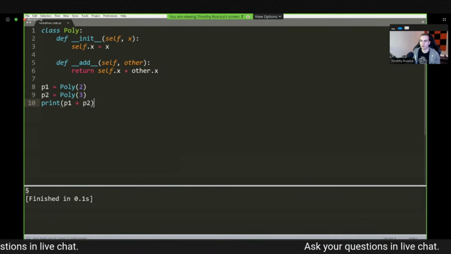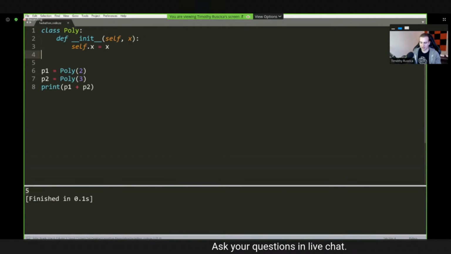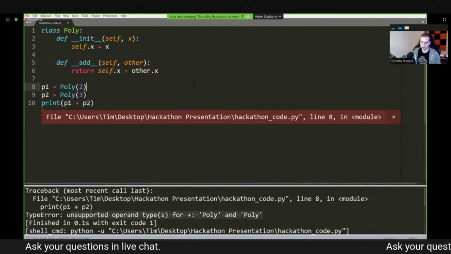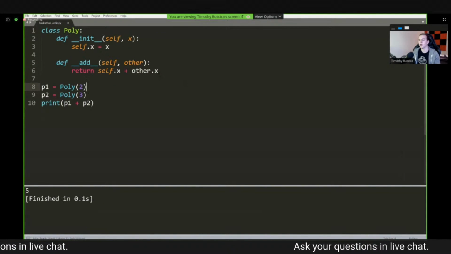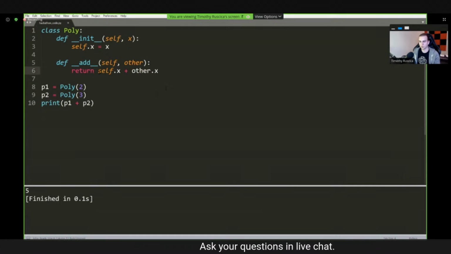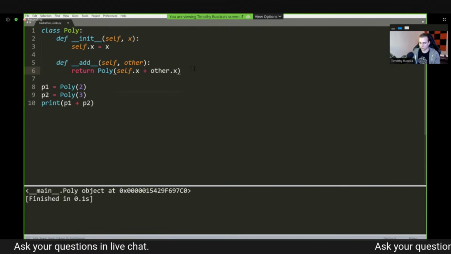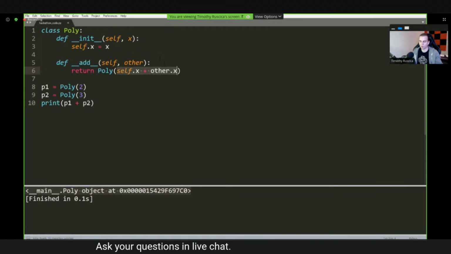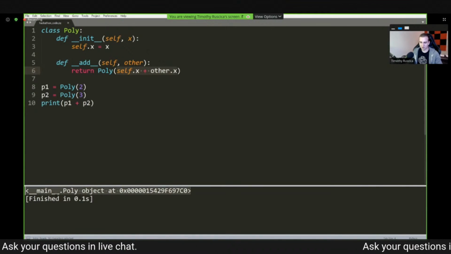Now, if I remove this method and try to do this, we get a crash. It says unsupported operand for those types. So I can actually define the fact that I can add these two items together, and we can do a bunch of other cool stuff as well. I also could technically have returned a Poly object. So I'll return the Poly object. But now look, I returned a new Poly object, which would have had the value 5, but it's printing out and looking like gibberish.